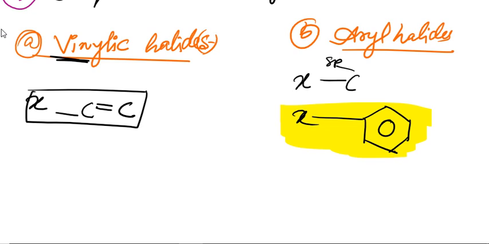So today we did the classification, we did the basics of haloalkanes and haloarenes. Tomorrow we will be doing nomenclature, as well as chota mota note on the nature of the C-X bond. But the important things will start from methods of preparation.